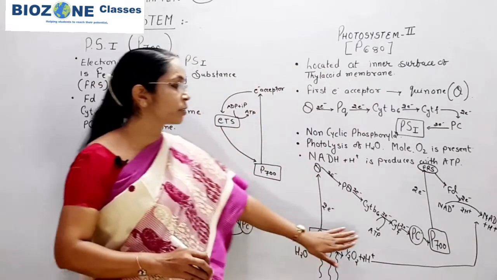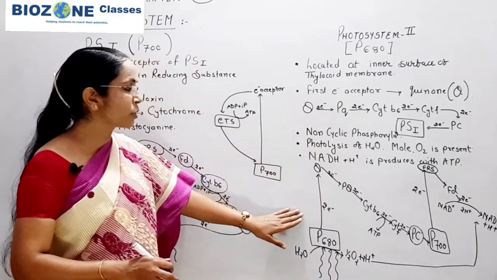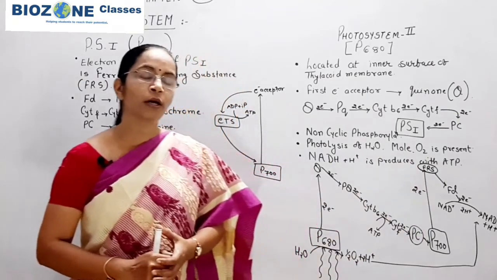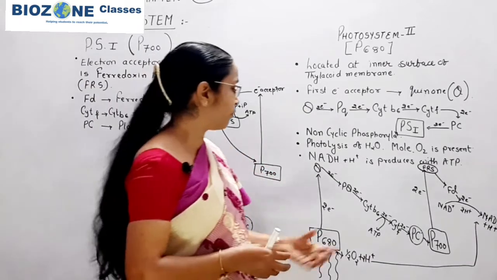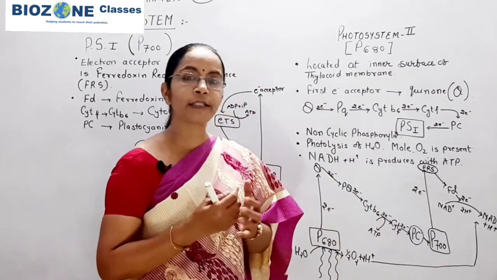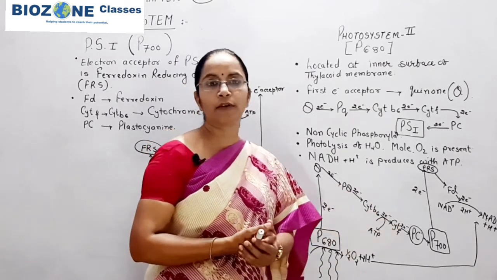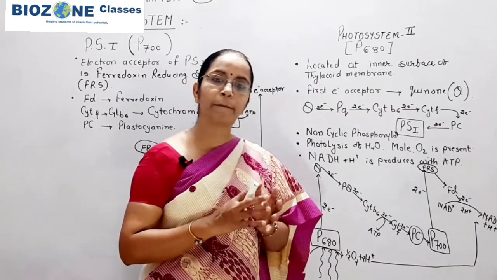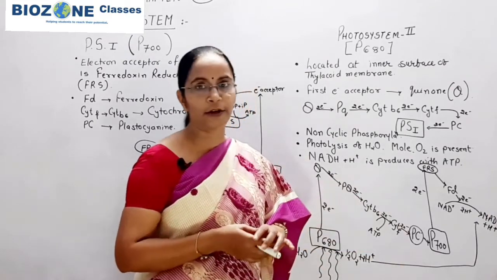So when you come towards this path of electron in photosystem 2, it clearly shows one Z path for the electron transport. Whenever we study the light reaction, we mainly study the Z scheme for light reaction. So what is the Z scheme? Z scheme means in PS2, whenever the transport of electron appears, that transport appears in the form of a Z path, and that's why it is called the Z scheme of the light reaction.